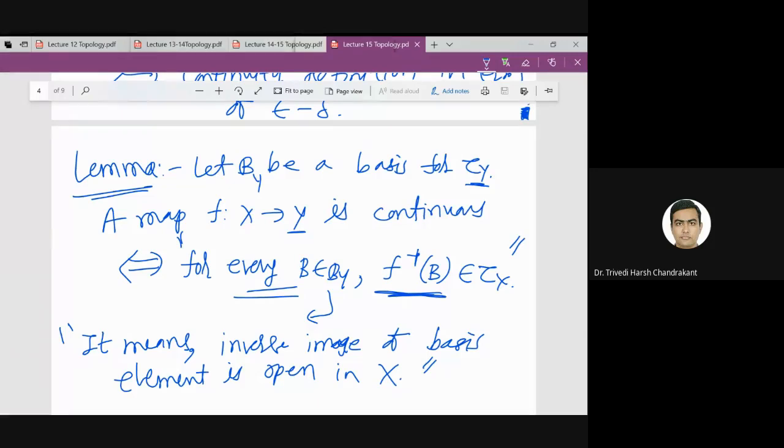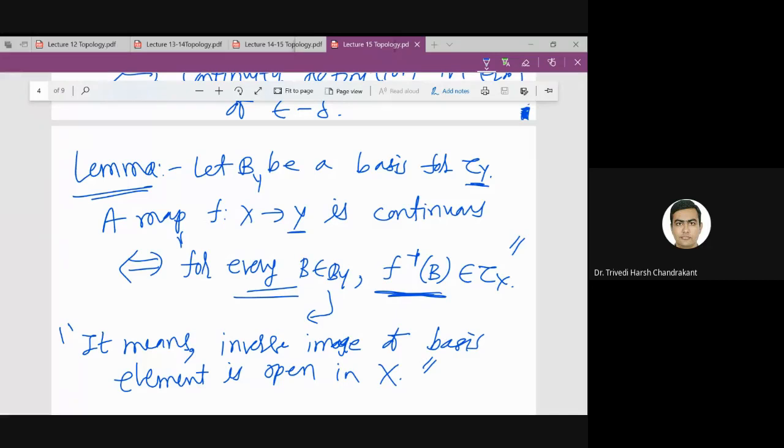So which is the trivial part? Continuity implies this condition, or this condition implies continuity? Yes, Heman. Yes, sir.